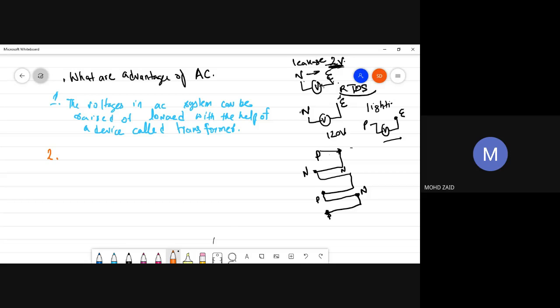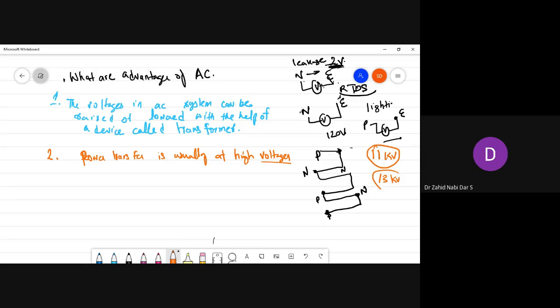Sir, less power loss compared to DC. See, power transfer is usually at high voltages. If you look at the transmission tower, generation would be 11 kV at the generating station, or it can be 13 kV.